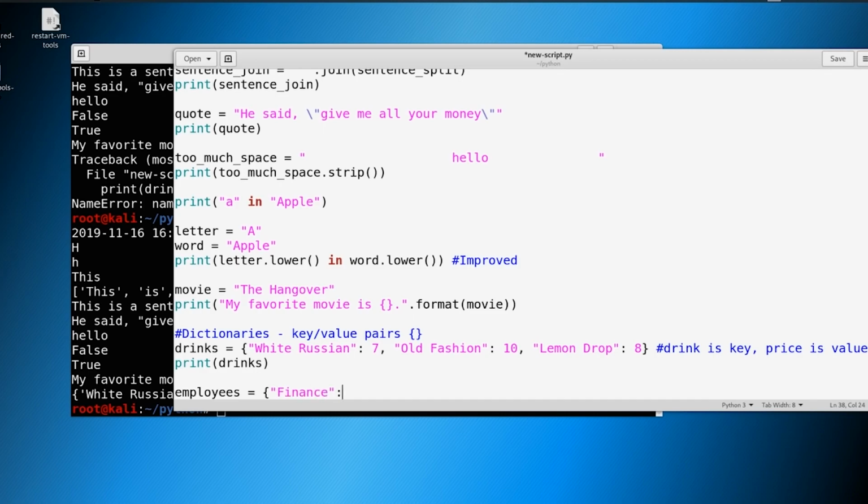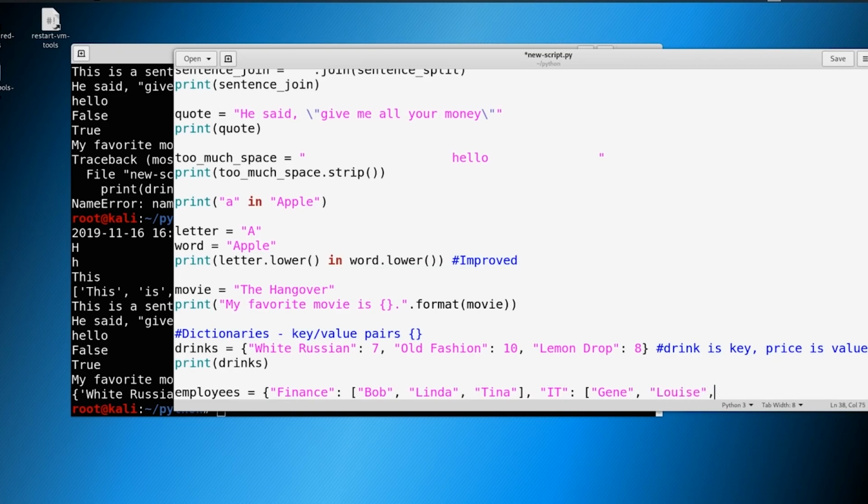Inside the finance department, we've got Bob, we've got Linda, and we've got Tina. So we've got 3 employees in the finance department. Then we've got an IT department. And inside of IT, there might be Jean and Louise.